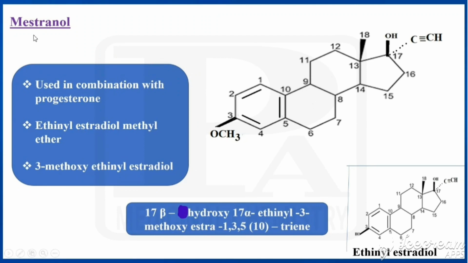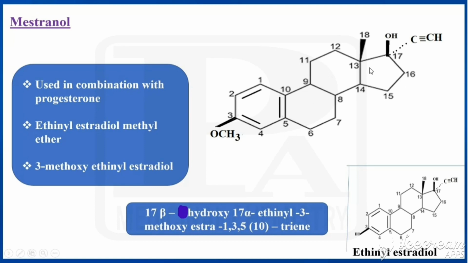Next drug is called as mestranol. So mestranol is a derivative of ethinyl estradiol. Ethinyl estradiol means that is having two hydroxy groups, one at third, another at 17th, and at 17th position it is having ethinyl group, that is called as ethinyl estradiol. But mestranol means here in third position it is having hydroxy group, in that one H is replaced by means of methyl. So that is called as mestranol. That is methyl ether of ethinyl estradiol. So it is a ethinyl estradiol methyl ether, otherwise 3-methoxy ethinyl estradiol.